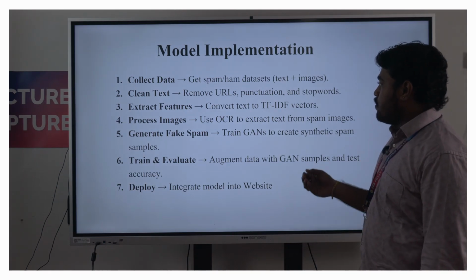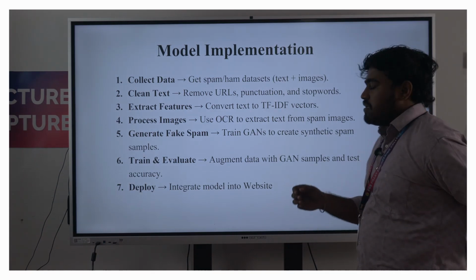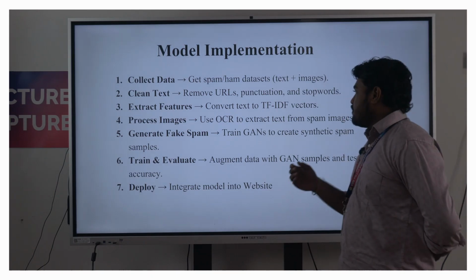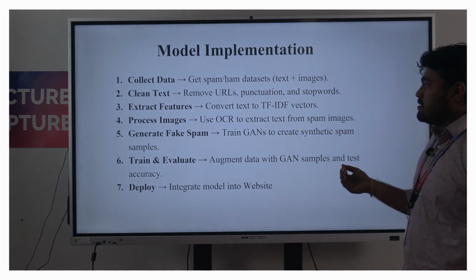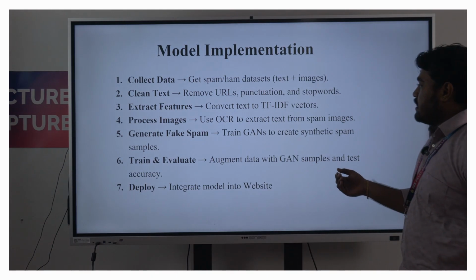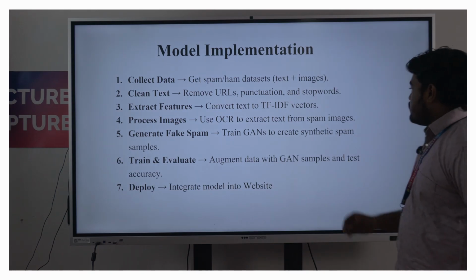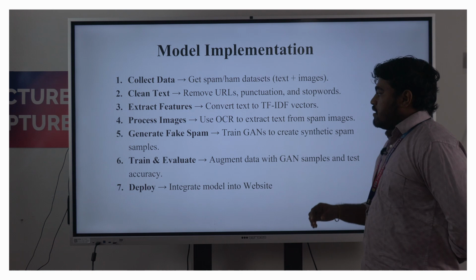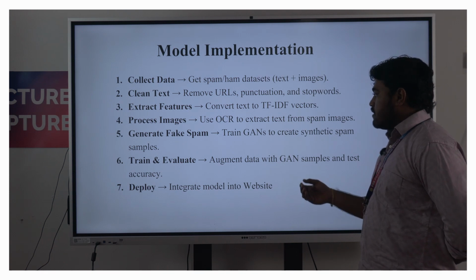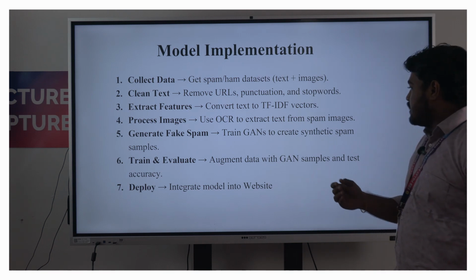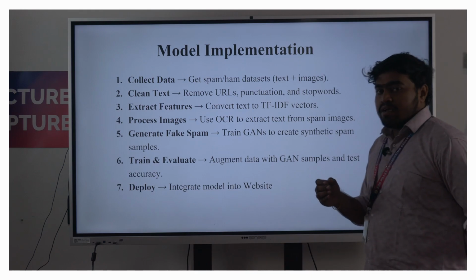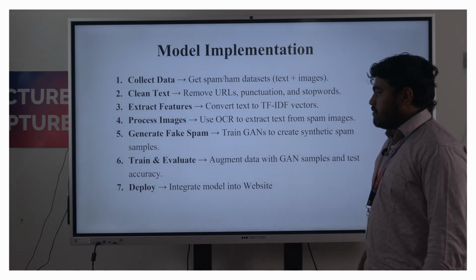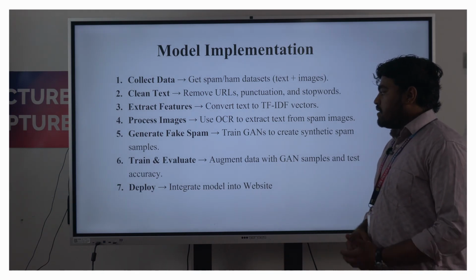Processing images for OCR. OCR is optical character recognition, which converts the text in the spam image. Check spam, train the GAN model, and create synthetic spam samples. Next, train and evaluate the augmented data with the GAN samples, and test accuracy is used for training evaluation.